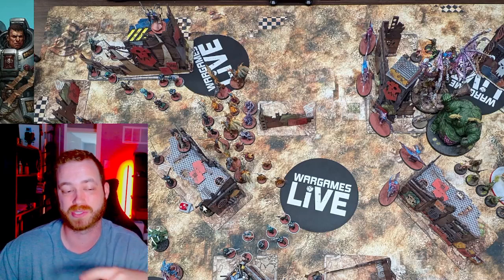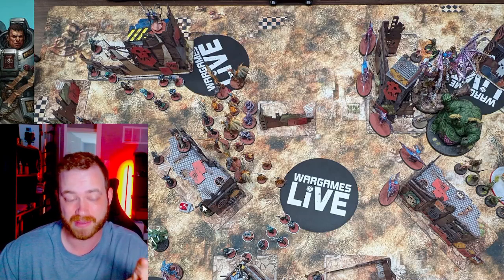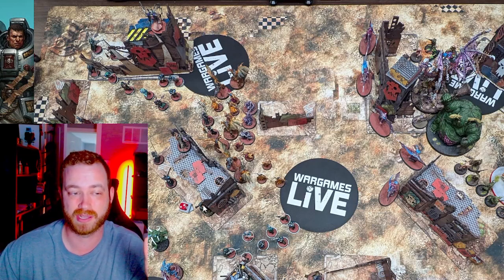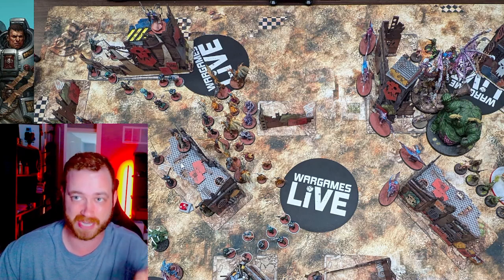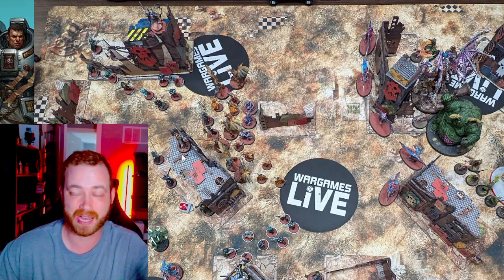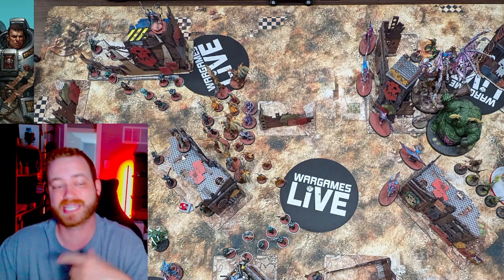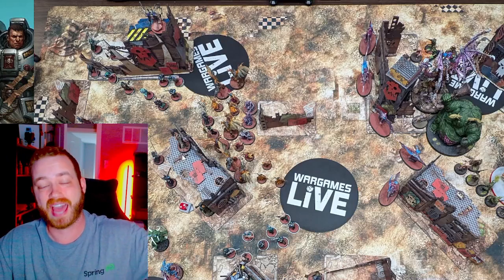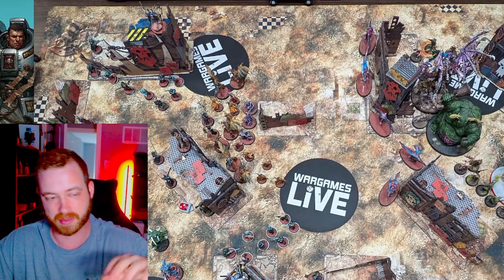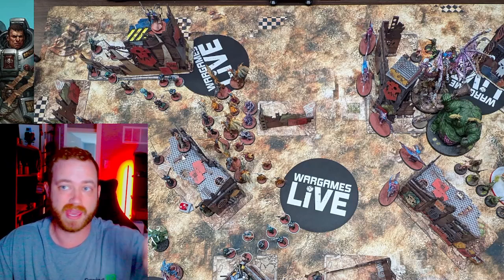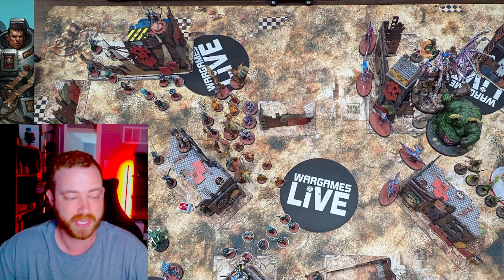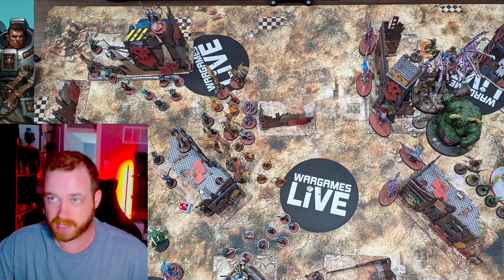So his goal then was to move up 8, flamer Cypher, kill Cypher, and then try and get a re-rollable charge to try and roll an 8 to get on my other objective. He failed with the re-roll, but still, if Cypher was alive, he wouldn't have even been able to re-roll. So he had the chance to try and kill Cypher and then have a chance to do, 2 CP, 1 CP with a re-roll, whatever it may be. But if he would have just tried to advance, he would not have even had the opportunity to do the charge. So that's a late game turn 5 game winning Cypher.